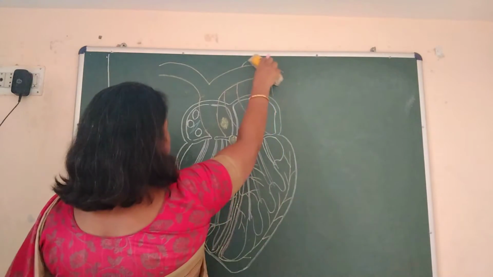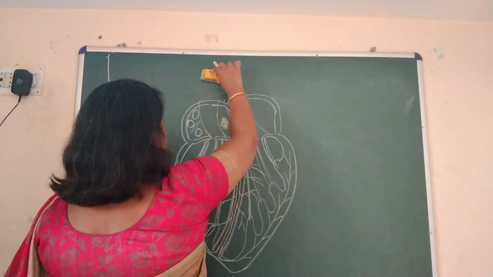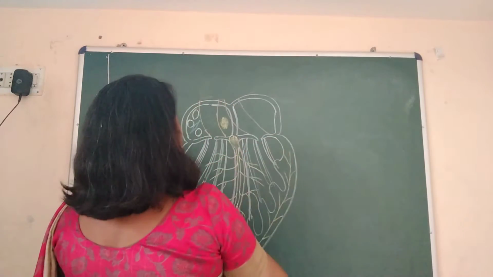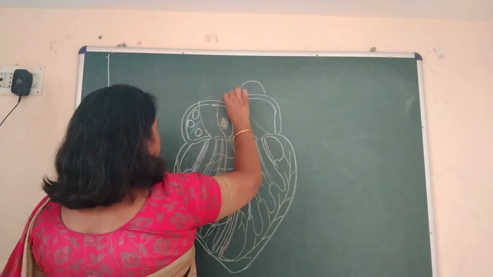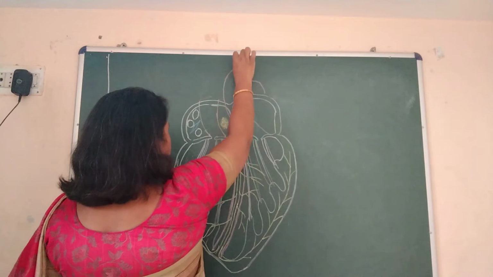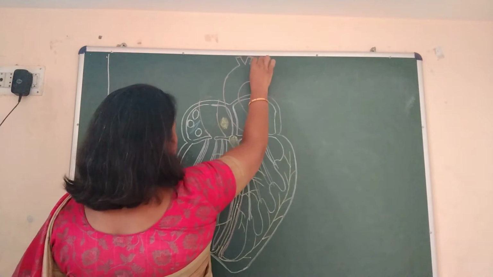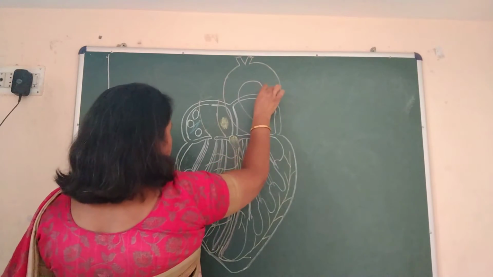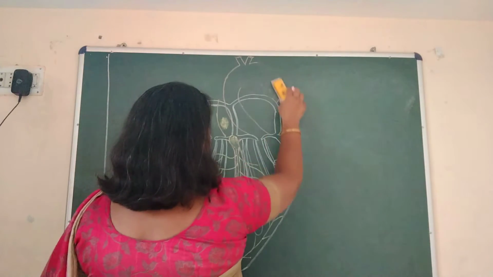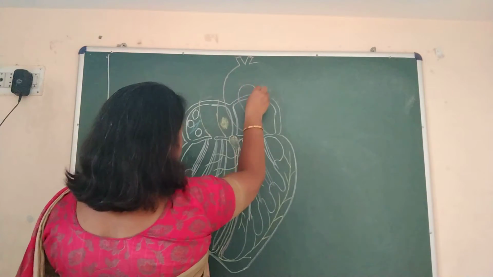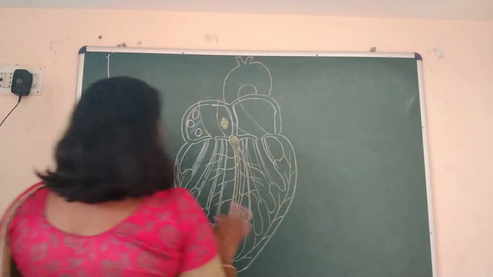Wait a minute. Take it slightly lower. Let me draw it first, then it will be better. Otherwise, you will not understand the structure of this part. Okay, now it is adjusted. Take it slightly inwards here. Okay, its story is done.